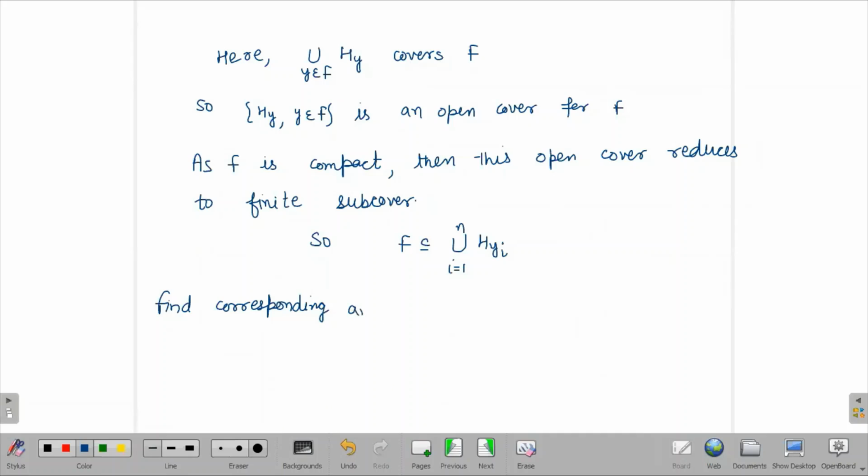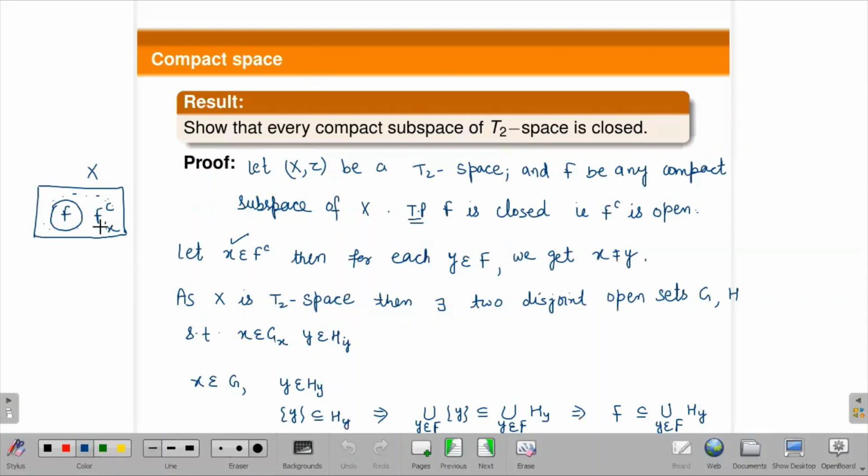An open set Gxi, and so I write G is equal to, means what I am doing here, I am taking, suppose it is F complement.